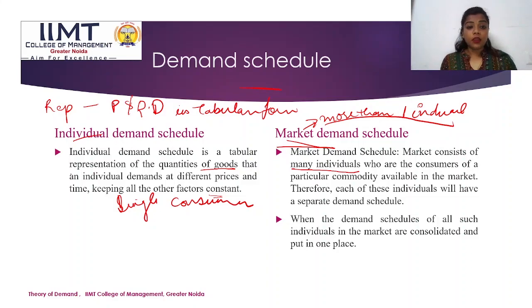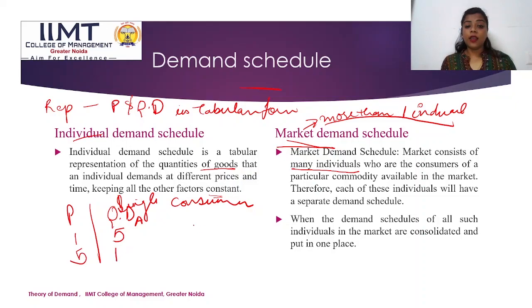So here, let us say price and quantity demanded of consumer A. This is basically an individual demand schedule. If your price is 1, the demand is 5, and if your price rises by 5, your quantity demanded is 1, right?